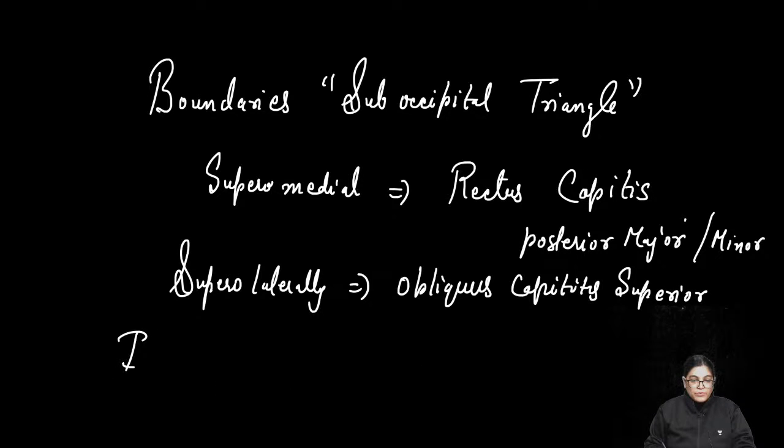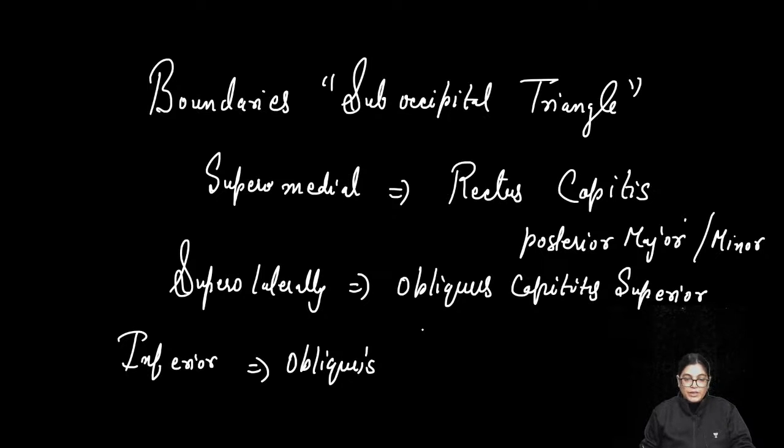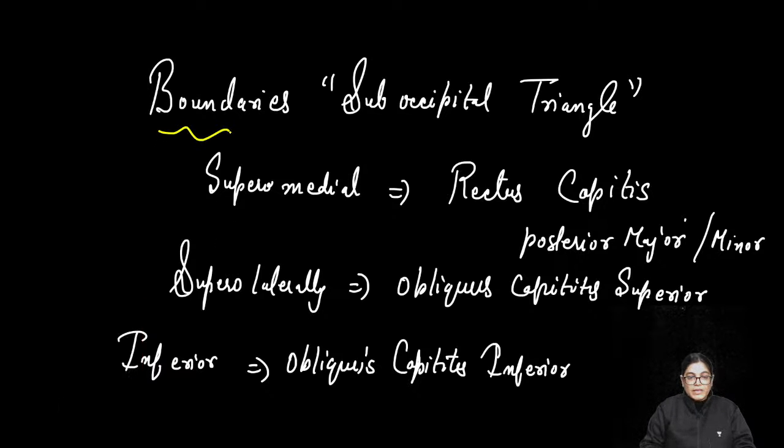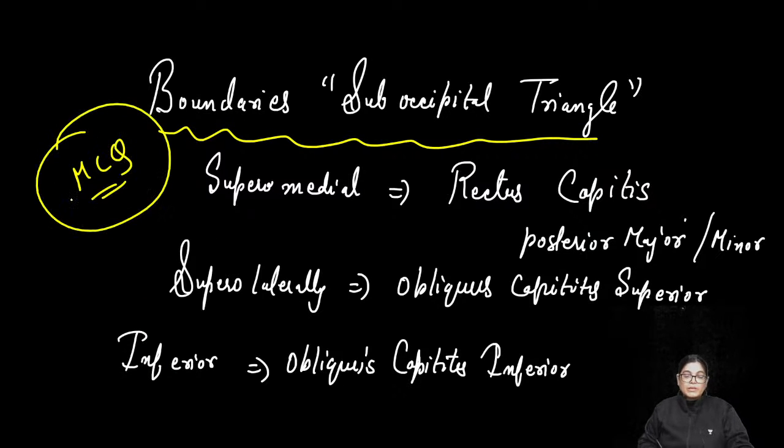And what about the inferior boundary? Inferiorly, it is bounded by obliquus. So, how can you remember? The inferior muscle is lying inferior, the obliquus capitis inferior muscle is forming the inferior boundary of the suboccipital region. The boundaries of the suboccipital region have been asked so many times in MCQ sessions in the NEET PG examination. So, please remember the boundaries of the suboccipital triangle.